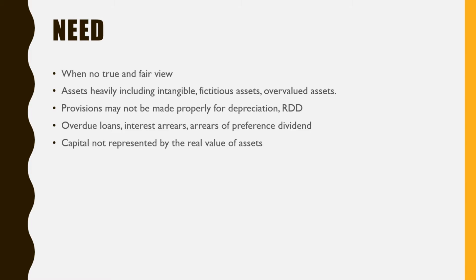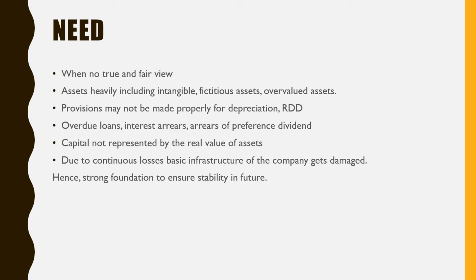The company has long-term solvency. Otherwise, the company cannot survive in the long term. Due to continuous losses, the basic infrastructure of the company gets damaged, and the flow of operations is at stake. So that's why internal reconstruction is necessary for a strong foundation to ensure stability in future.